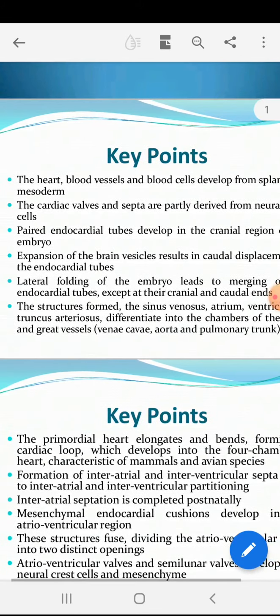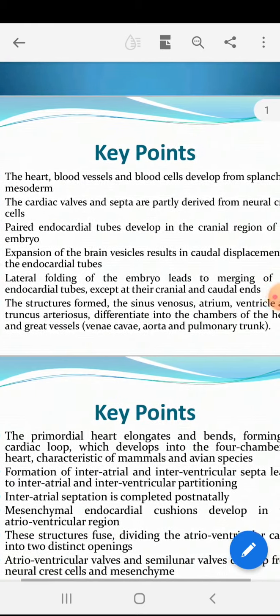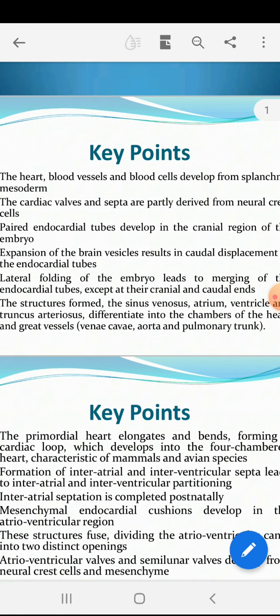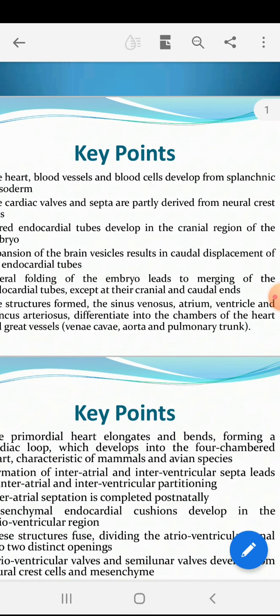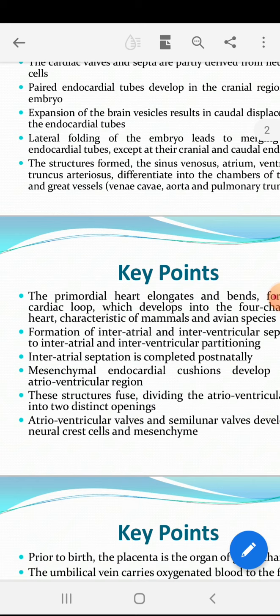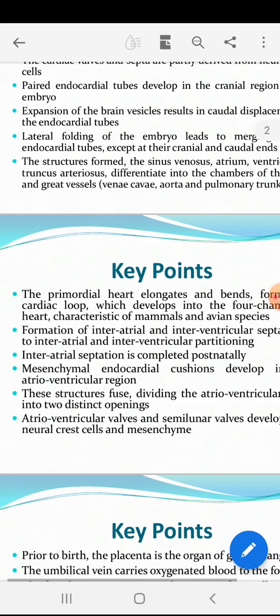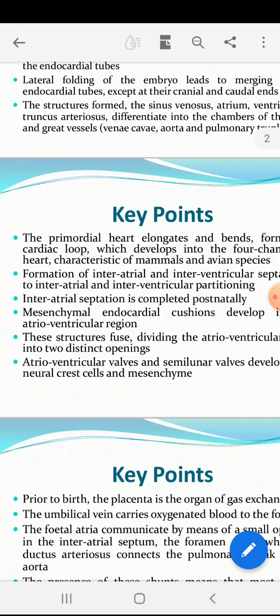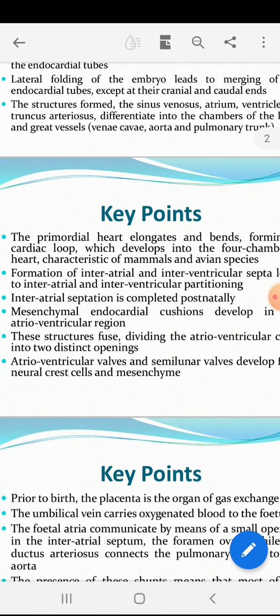Then different structures form with the merging: the sinus venosus, atrium, ventricles, and truncus arteriosus. And further, there is a differentiation of the different chambers of the heart, and great blood vessels develop. Then this primordial heart elongates and bends and forms a cardiac loop, which develops into the four-chambered heart. Four-chambered heart, as we know, is the characteristic of mammals and avian species.